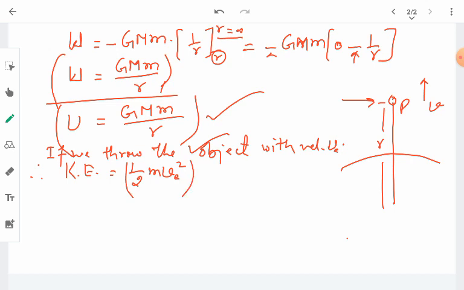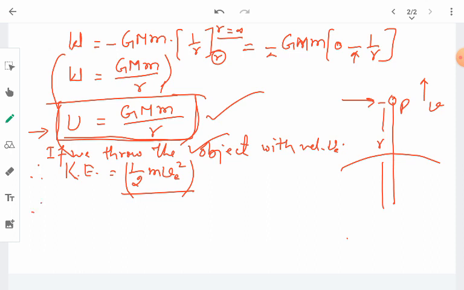So this kinetic energy at point P will be the potential energy of the object at infinity. It is the gravitational potential difference between position P and infinity. You can call it like that. So the kinetic energy at the lowermost point will be the potential energy of the object at the highermost point, which is infinity here.